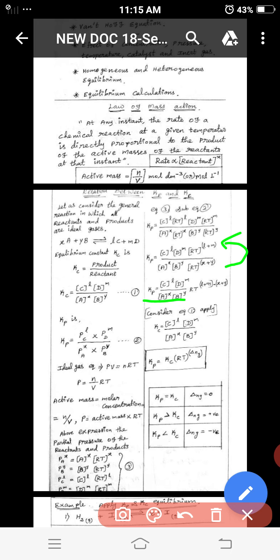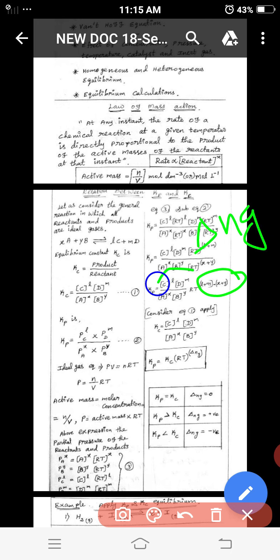So Kp, the chemical equilibrium pressure, equals C power L, D power M divided by A power x, B power y, times RT power (L plus M) minus (x plus y). So this is also the number of moles, n. Consider the variations of delta: that molecule is a gas, so that part is delta Ng, the number of gas molecules.